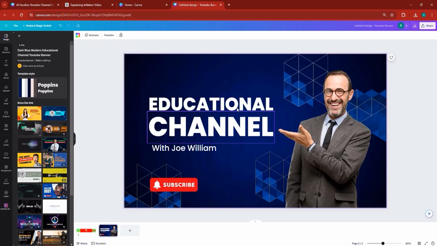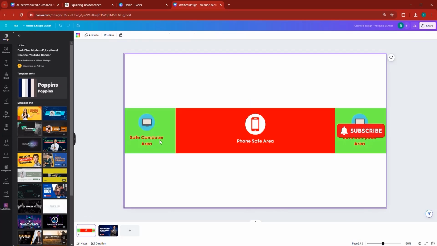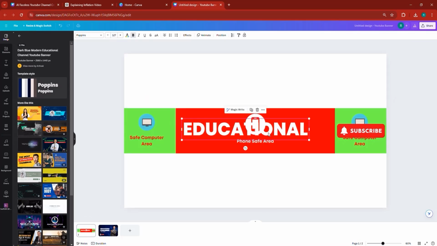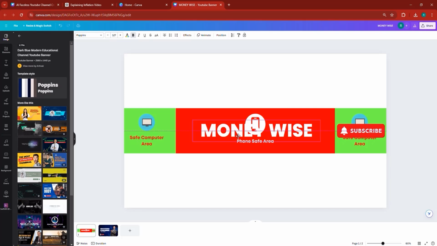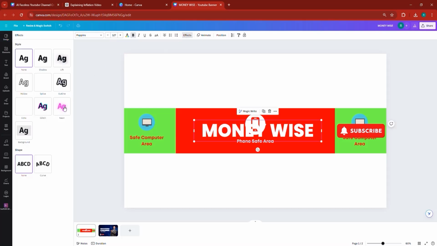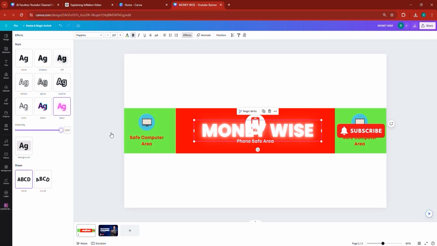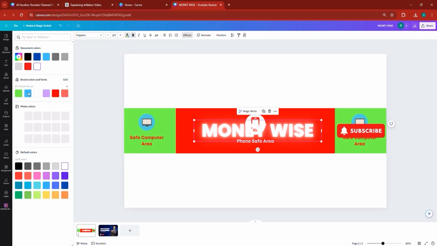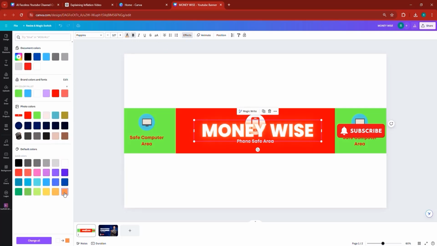Now I'm going to go back for a second and copy this. I head right back in here, and this should be the name of the channel here in the middle, Money Wise, like that. And then I can just put it in the center precisely like this. As far as the color, I'm going to go to Effects, change the intensity to the max, and also change the color to golden or orange.